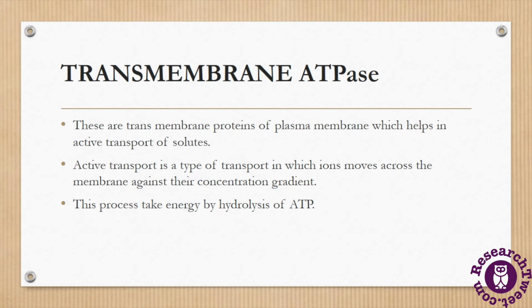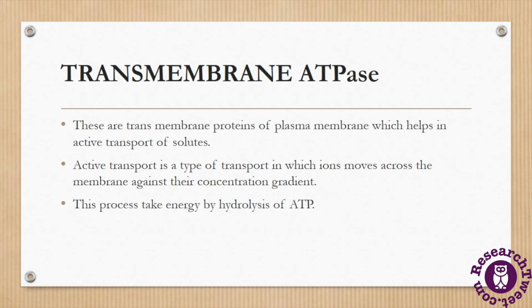As we have discussed, the P-ATPase or the transmembrane ATPase is the most common example of ATPase found in eukaryotic organisms. These transmembrane ATPases are found in the plasma membrane of the cell, as integral protein pumps. They help in the active transport of solutes. We know that there are two types of transport mechanisms in the plasma membrane, which are active transport and passive transport, and active transport needs energy to complete the transportation of particular ions.